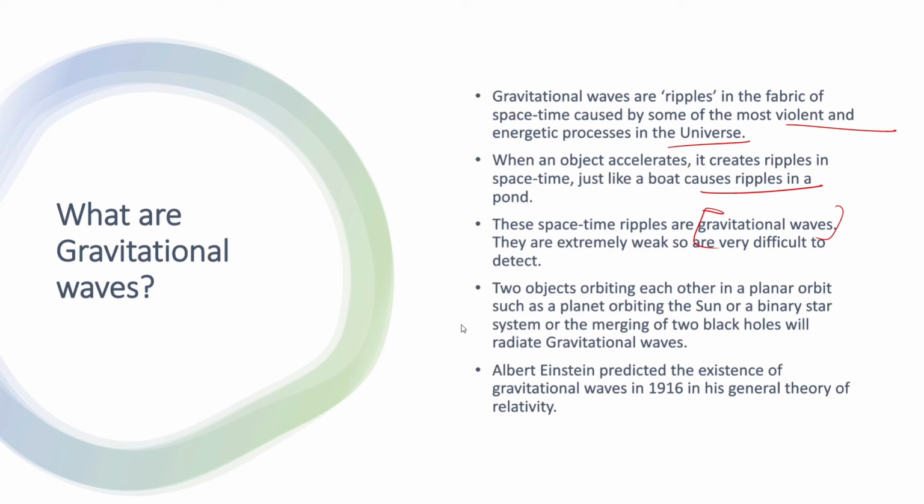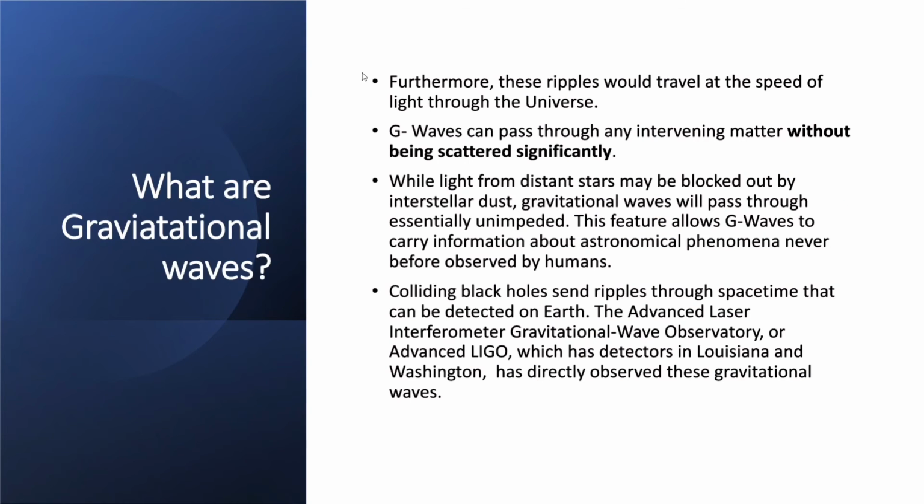Two objects orbiting each other in a planar orbit, such as a planet orbiting the sun or a binary star system or the merging of two black holes, will radiate gravitational waves. Albert Einstein predicted the existence of gravitational waves as early as in 1916 in his general theory of relativity. Furthermore, these ripples would travel at the speed of light through the universe.